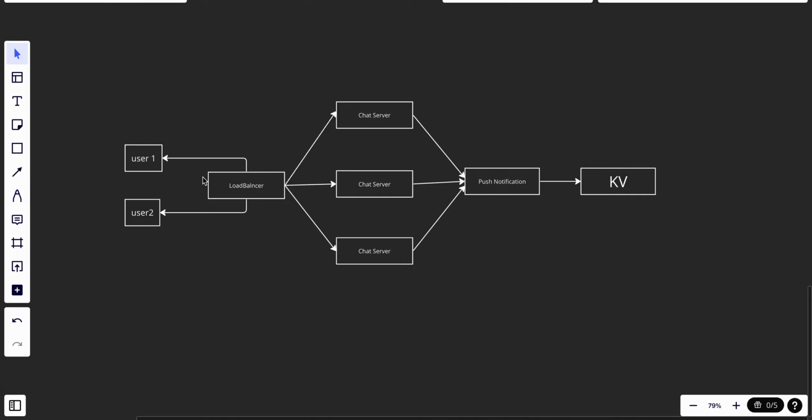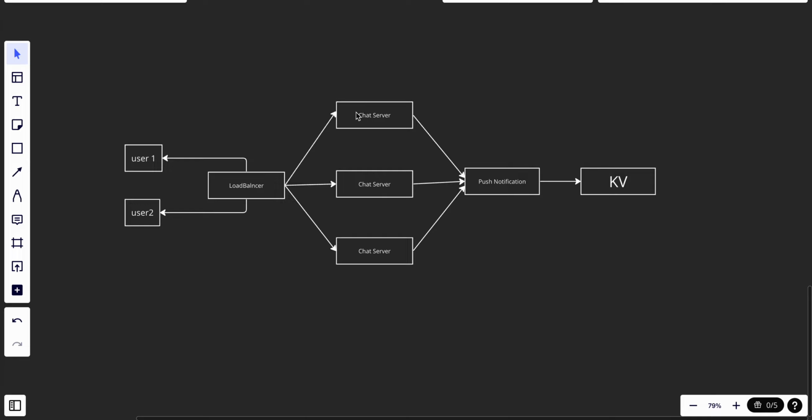They are connected with the load balancer, and the load balancer distributes all of the requests across multiple chat servers. The chat service is handling the receive and send functionality, and it has two important things: the chat servers and the presence servers, which are for online and offline status, and we will talk about that. And the notification server sends the push notifications because we will need it.